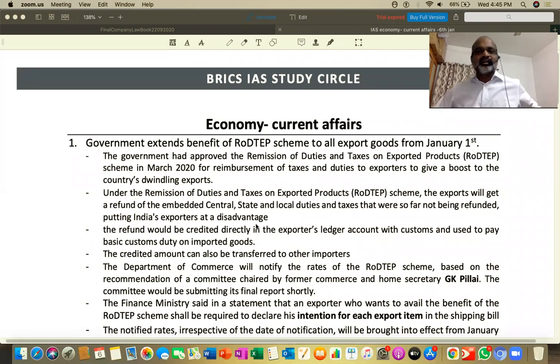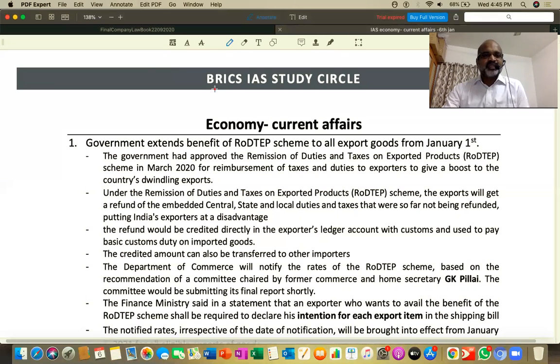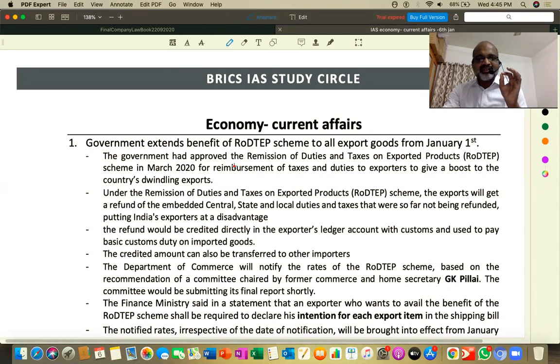Let us look at two important concepts I came with today. These two concepts are very recently in the news, especially related to the Indian economy. First one is: the government extends benefits of RoDTEP, which stands for Remission of Duties and Taxes on Exported Products. Straight after explaining, I'll tell you exactly how the question is going to be asked and what kind of aspects questions will be given, both in the prelims as well as mains.